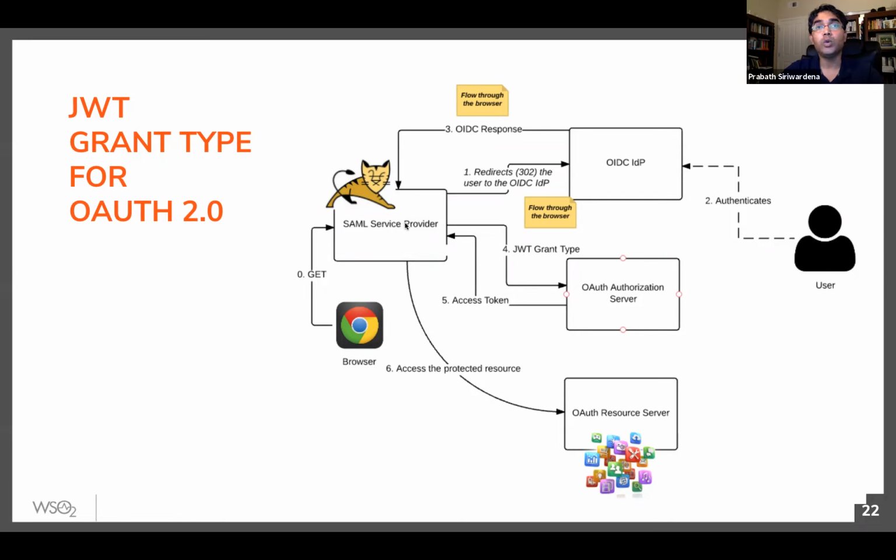So if you try to exchange that to an access token, it will fail here because the audience value doesn't contain an identifier which points to the authorized server. So if you want to use JWT grant type, then you also need to inform the IDP to add the audience value of the authorized server to the audience parameter of the JWT or the ID token. Otherwise, it will get rejected from the authorized server. Same applies to SAML as well.